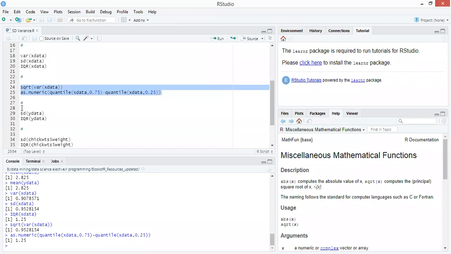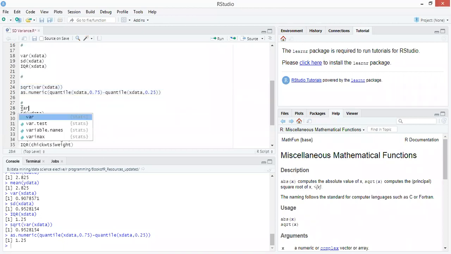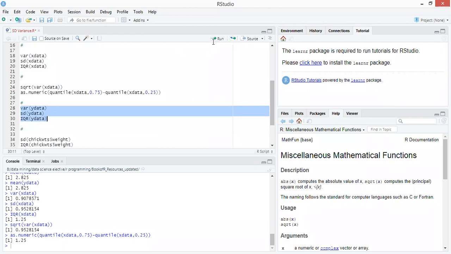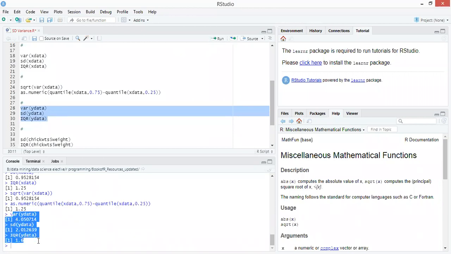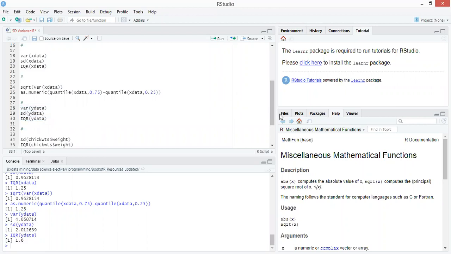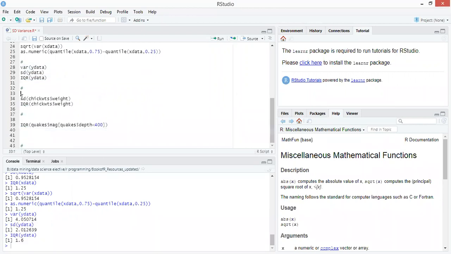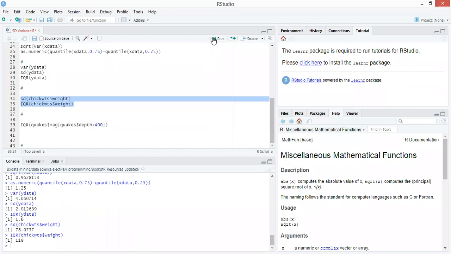Similarly, for the SD here, just write it, so you can calculate the variance, standard deviation and IQR of the Y data set, where you can find all the results. Then last, I have the standard deviation of the chickwts data set and the IQR of the chickwts data set.